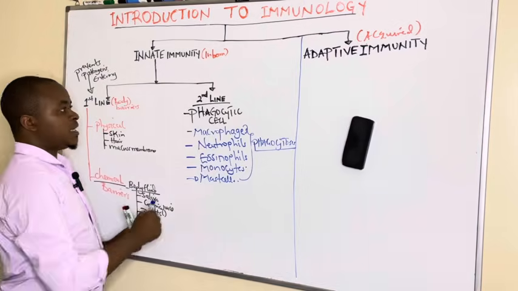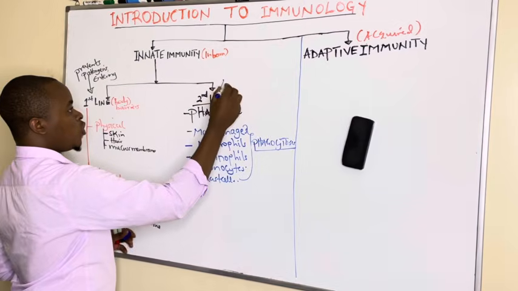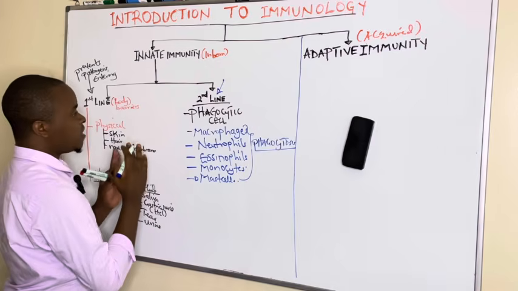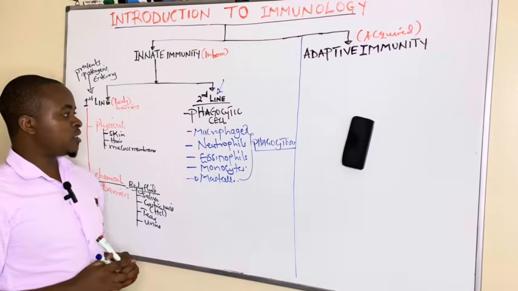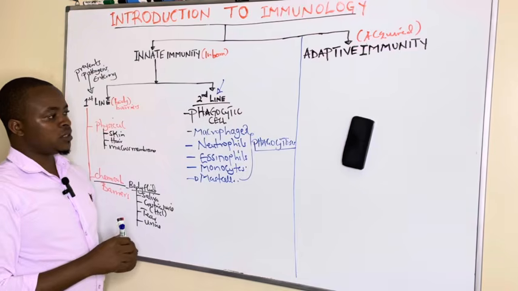And the second line comes into play when the invading pathogen has reached the systemic circulation, where it is dealt with by these phagocytic cells.